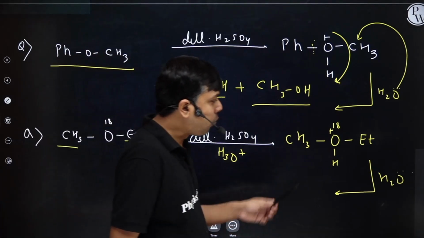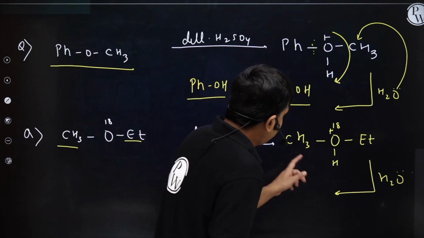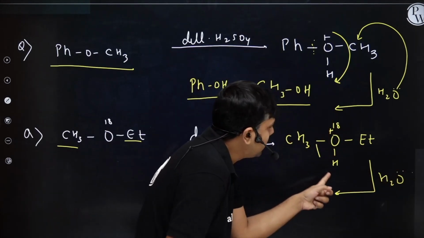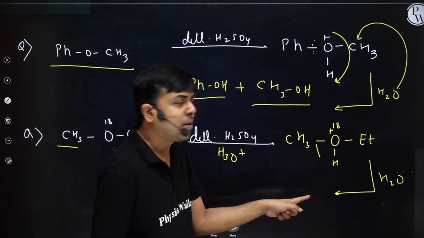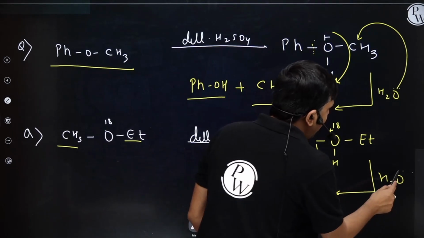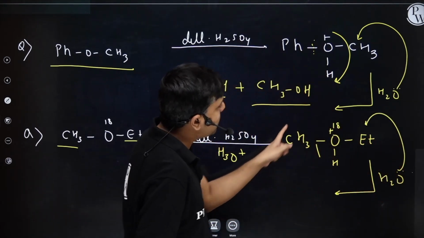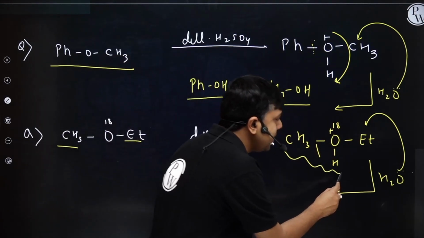This attack of water will depend on leaving propensity. Let us suppose if this water attacks on methyl, then this one has to depart. EtO18H has to depart. If this water attacks on ethyl, then this MeOH has to depart. This one will act as a leaving group.